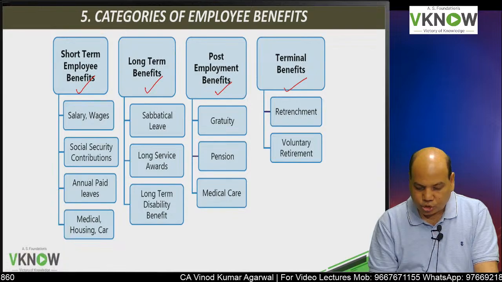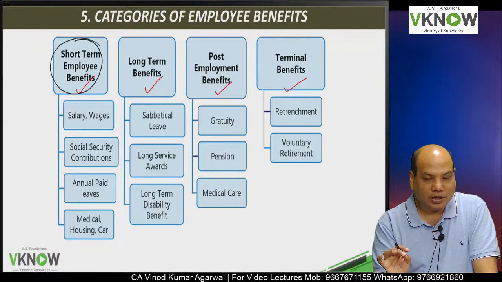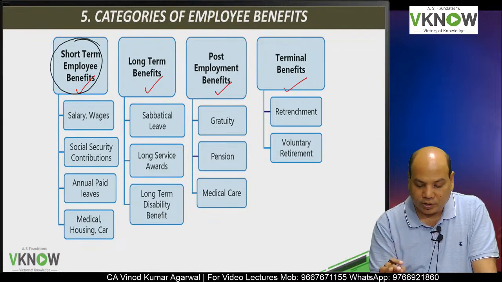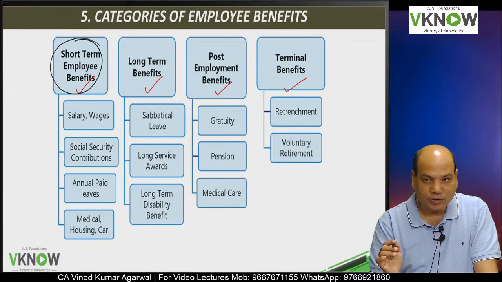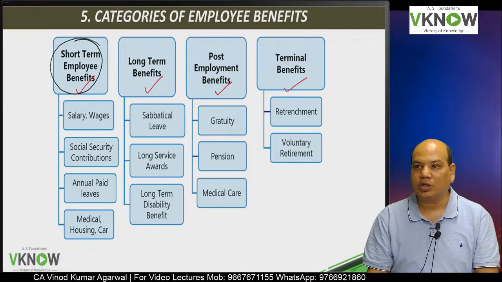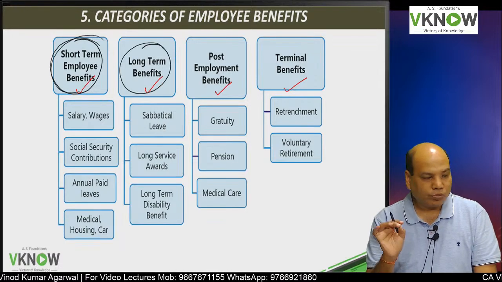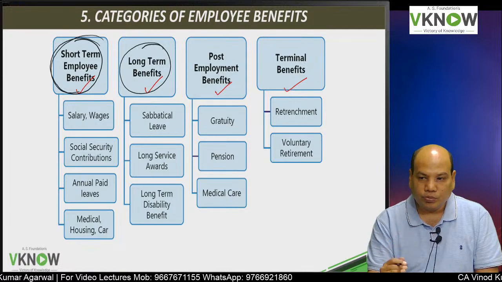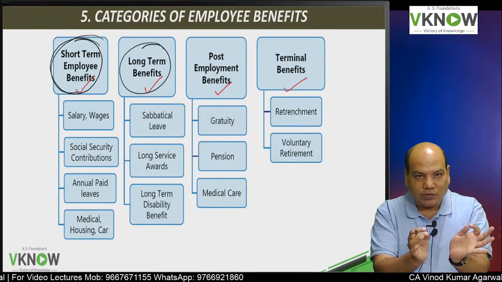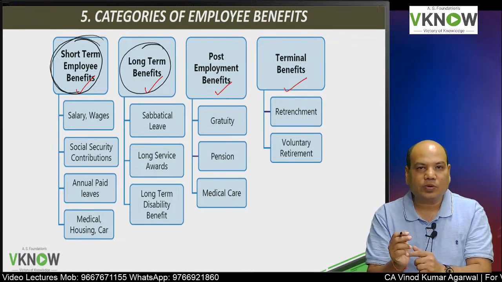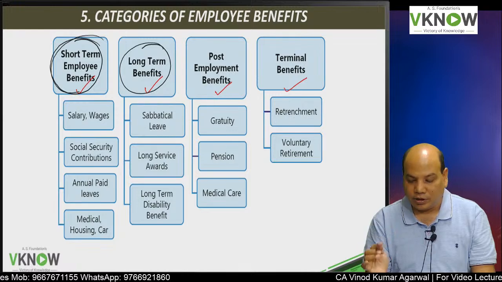Some of the examples of short-term employee benefit. Just now immediately I will tell you, short-term employee benefits are those benefits which fall due within 12 months from the balance sheet date, that is short term, and long term benefits are those benefits which fall due after 12 months from the balance sheet date. So within 12 months from balance sheet date we'll call it short term, after 12 months from the balance sheet date but before retirement we will call it long term benefit.